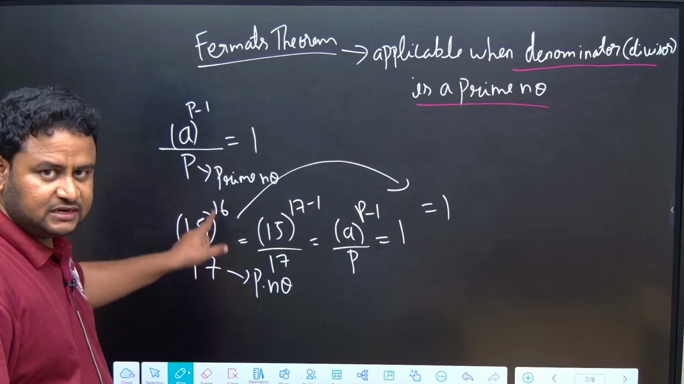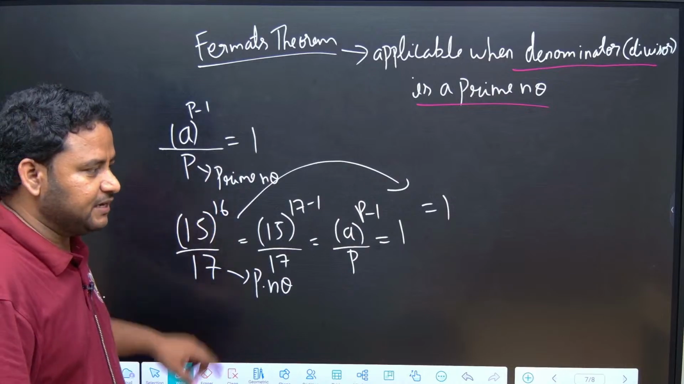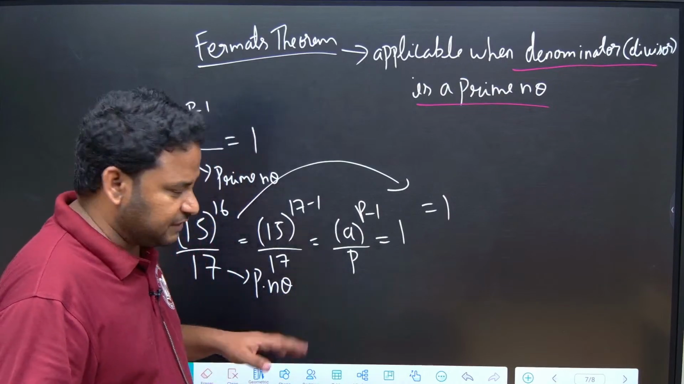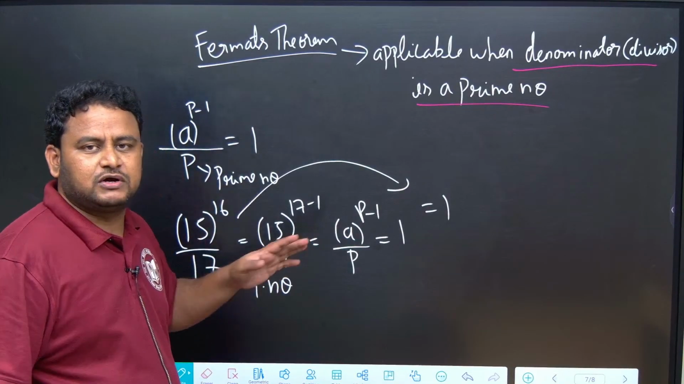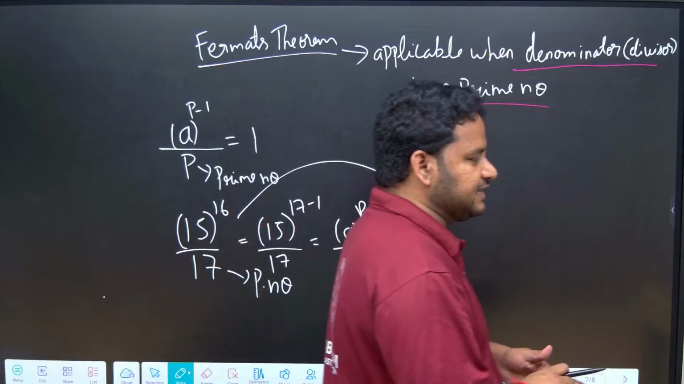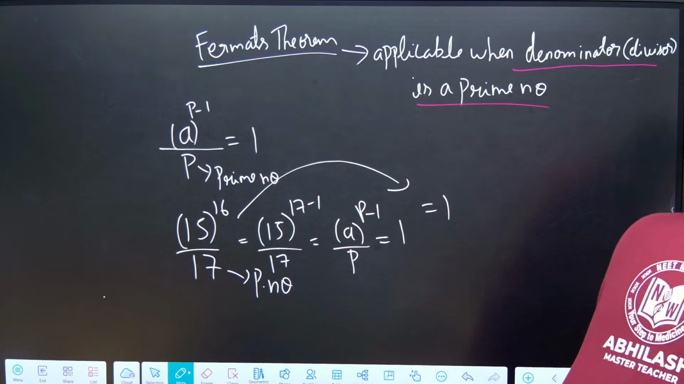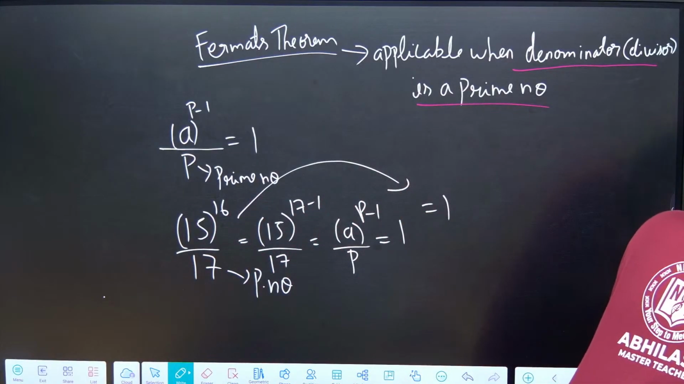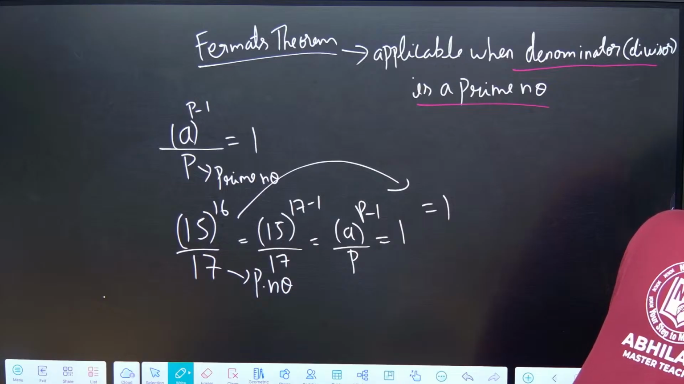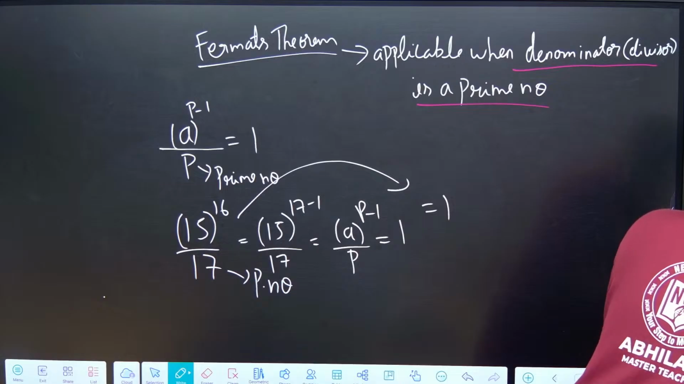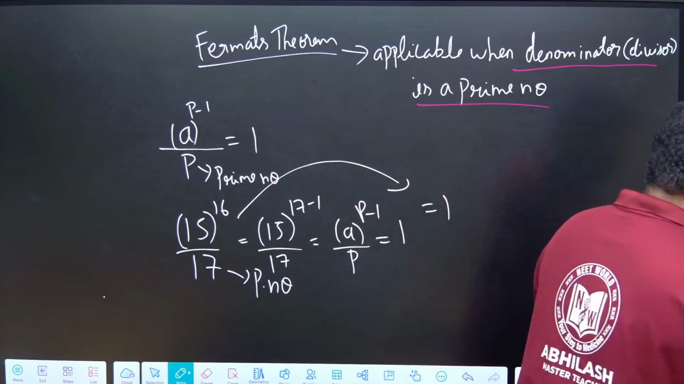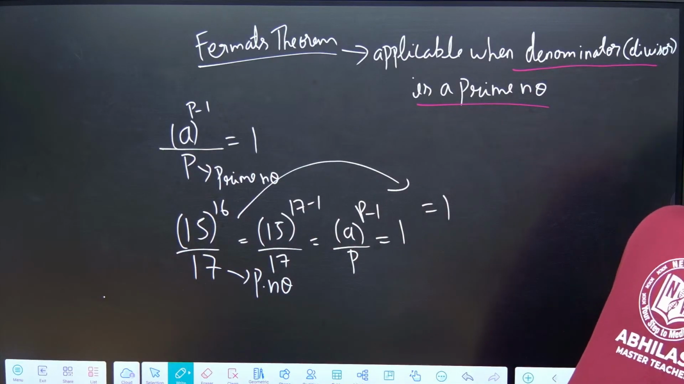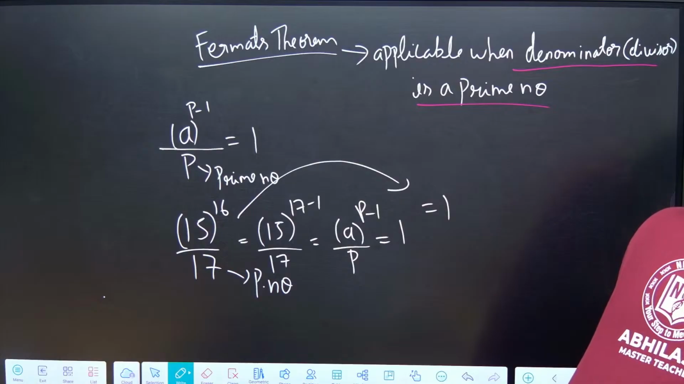17 is a prime number, and 16 can be written as 17 minus 1. So that value is equal to 1. The entire value becomes equal to 1. Got it? Now, what is this? This is nothing but the remainder. This is not the quotient. This is nothing but the remainder.